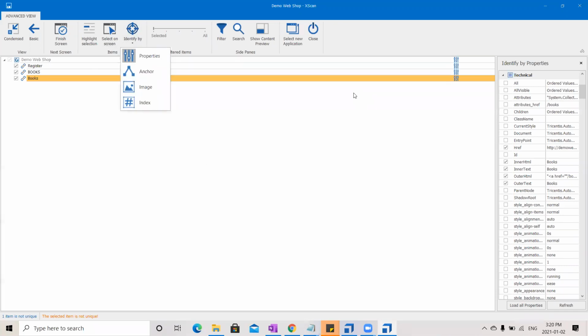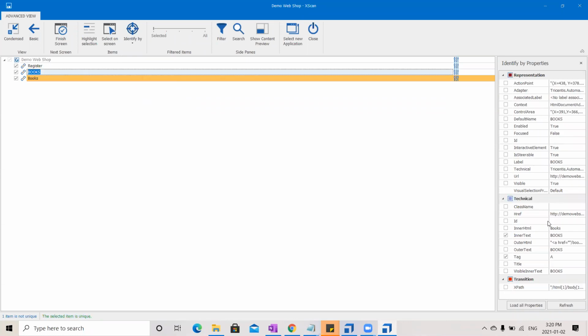If you see this one, I'm not able to make it unique, right? Whatever property I select, it is not becoming unique. So then I have to use some other technique. Either it could be anchor or it could be index or it could be image. Okay, all these things you will learn in the next classes. Okay, but if you see this, with these properties only it has become unique, only inner text and tag.